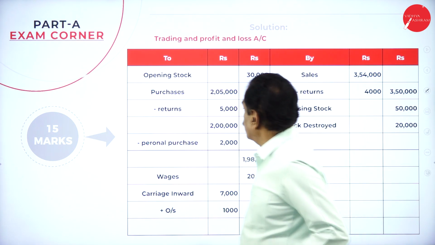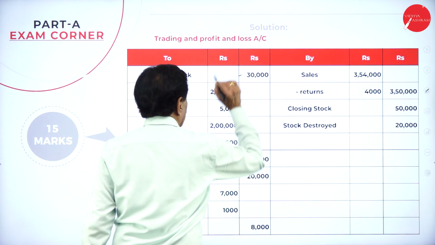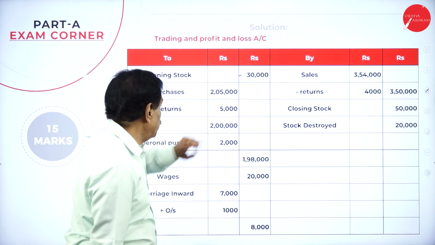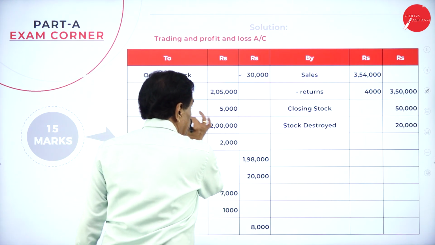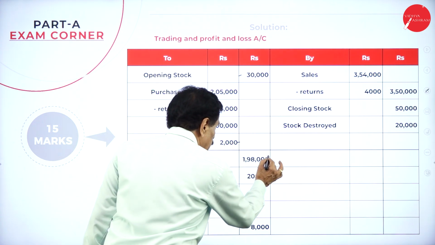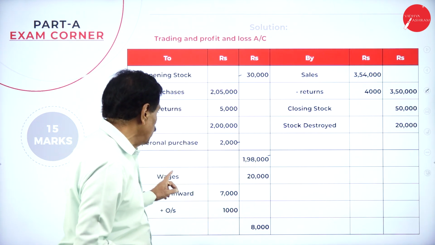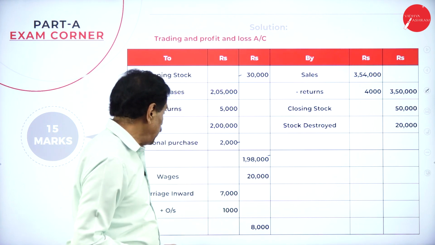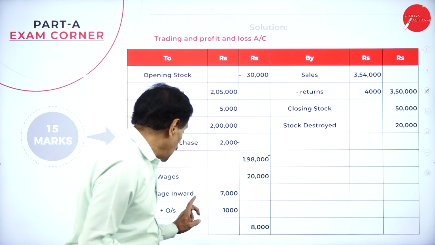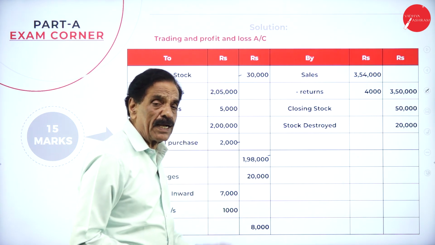So we start with opening stock 30,000. Purchases as per the trial balance is 2,05,000, minus purchase return 5,000, minus personal purchase 2,000. It becomes 1,98,000. Wages paid how much? 20,000. As per the problem, carriage inward is 7,000, add outstanding 1,000. It becomes 8,000.